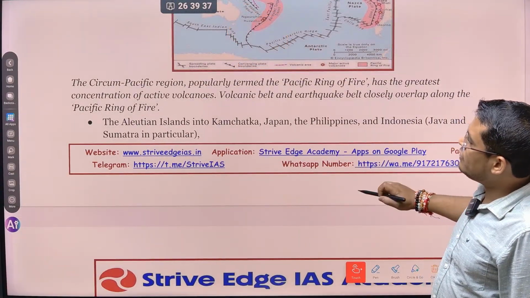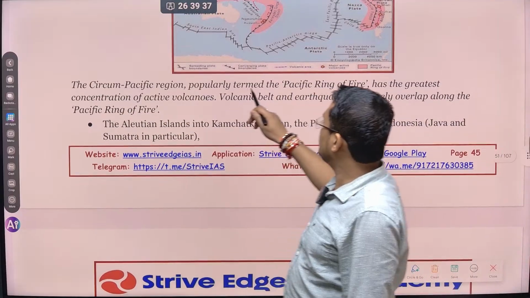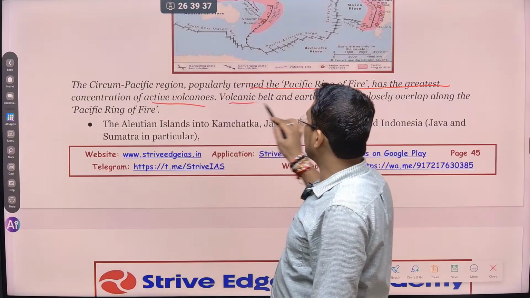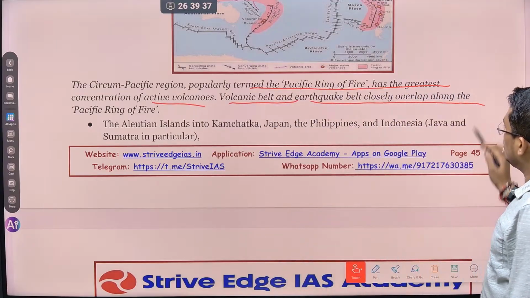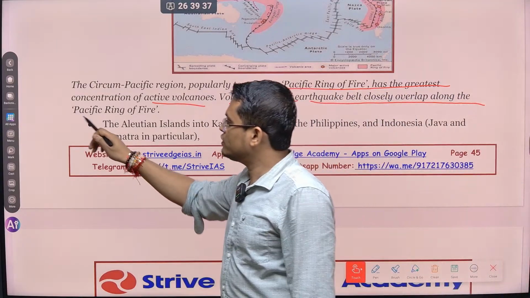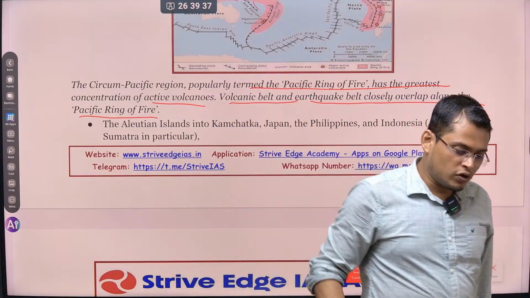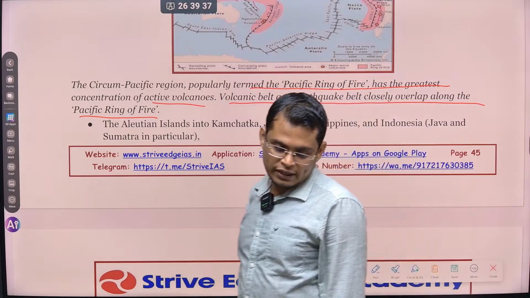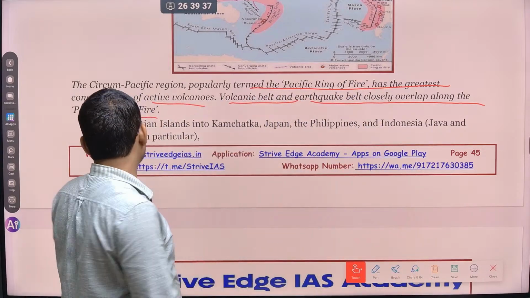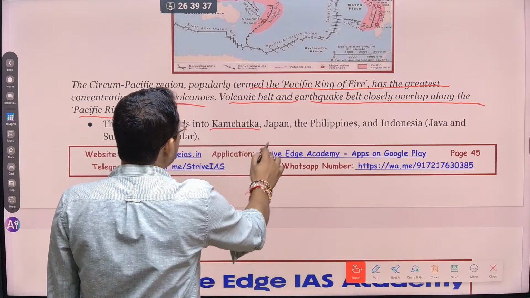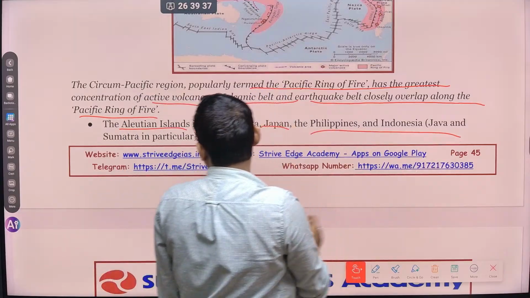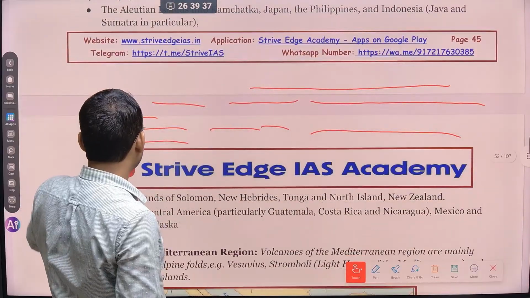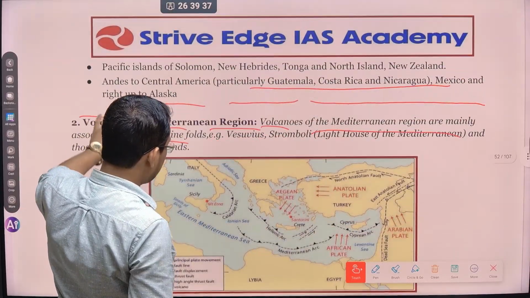So the circum-Pacific region, also popularly known as the Pacific Ring of Fire, has the highest concentration of active volcanoes. Volcanic belts and earthquakes closely overlap along the Pacific Ring of Fire. That means the Pacific Ring of Fire is known not only for its earthquakes but also for its volcanism, and they overlap. That means both things happen in one place. So the Aleutian Islands, Kamchatka, Japan, Philippines, Indonesia, Java and Sumatra: all these regions are known for their earthquakes and volcanism. Okay, in the Pacific Islands you can see many regions where this happens.